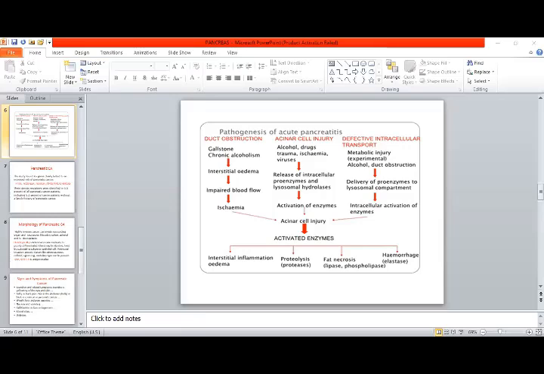Anything else? Okay, tell me the actions of antidiuretic hormone. What is central diabetes insipidus and what is nephrogenic diabetes insipidus? Tell me the difference between these two.